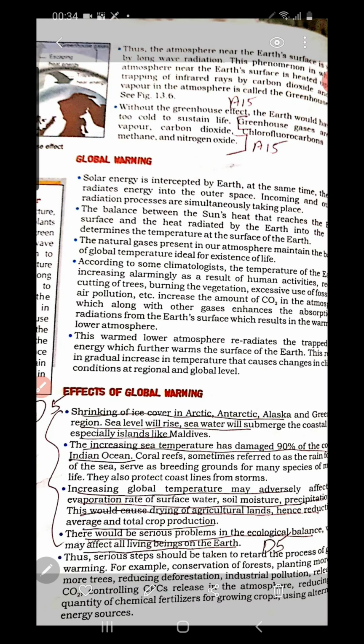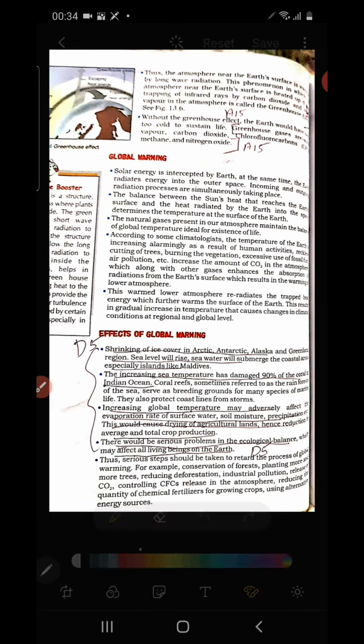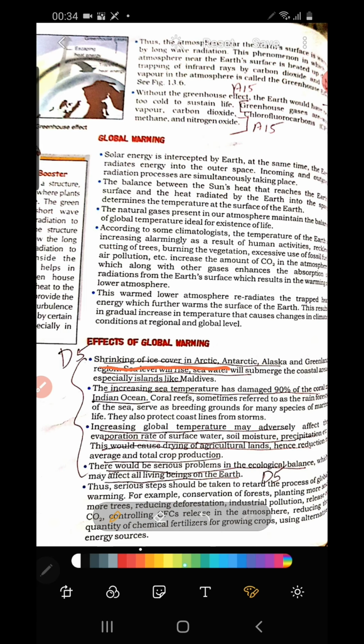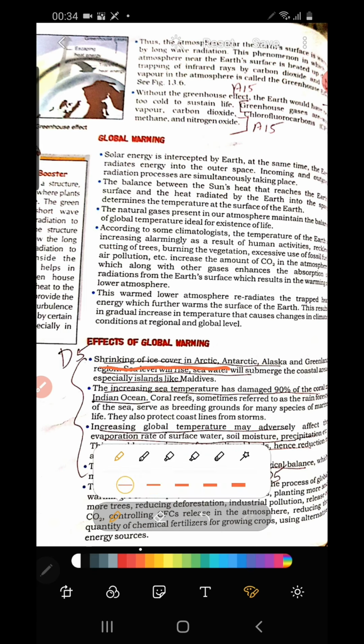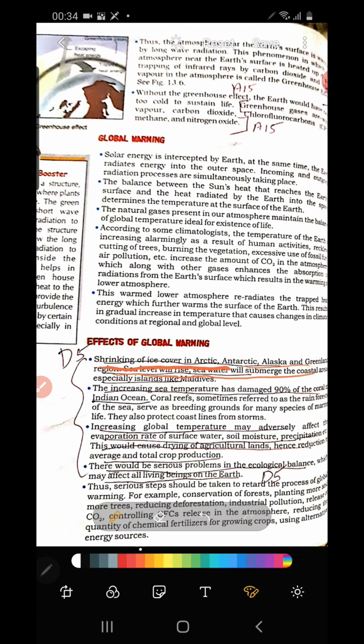Now let us read the points from the lesson. Points are underlined here. Shrinking of ice cover in the Arctic and Antarctic regions, Alaska and Greenland region. The sea level will rise, so sea water will submerge coastal regions. This we discussed.